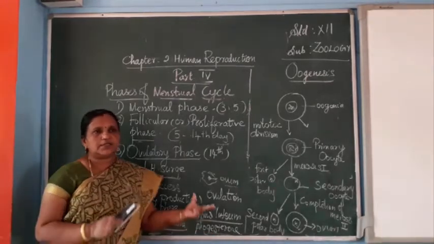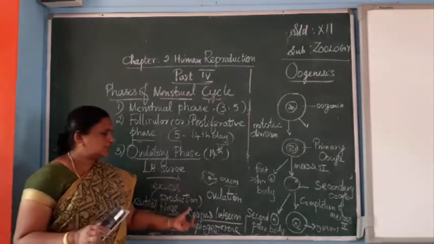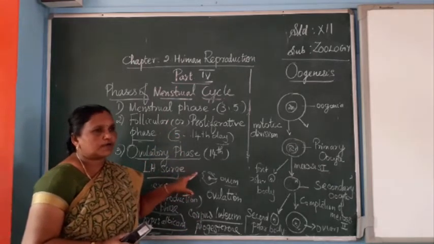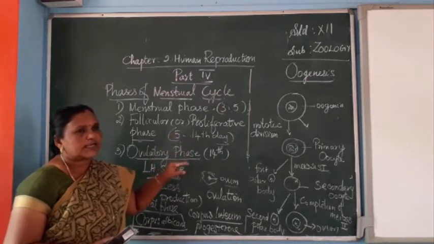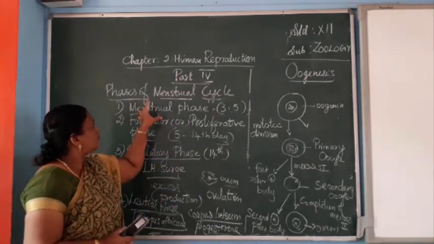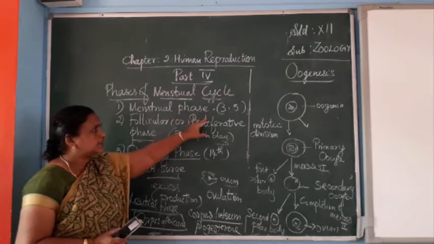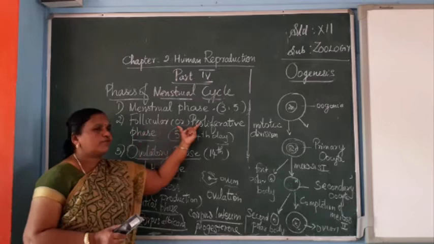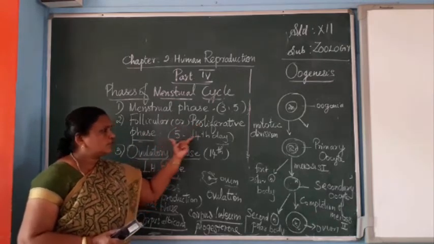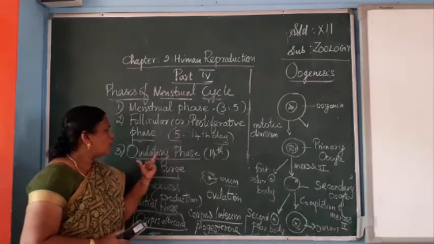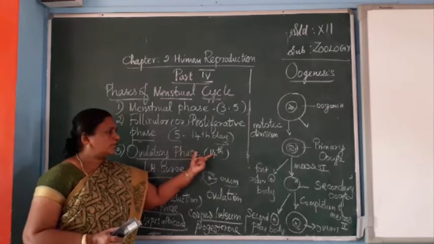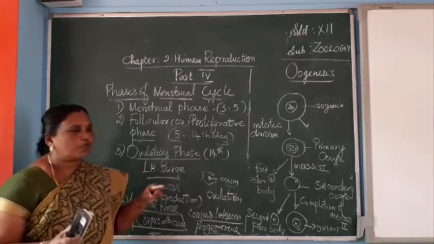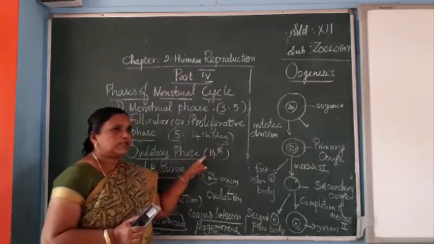It will remain on the wall of the ovary. Now all the phases of the menstrual cycle are over. 4 phases are there. Menstrual phase, that is 3 to 5 days. Then the next one is the follicular or proliferative phase, 5th to 14th day, and the ovulatory phase is around the 14th day, that is the peak time, because excess luteinizing hormone, LH, will be secreted at this time.